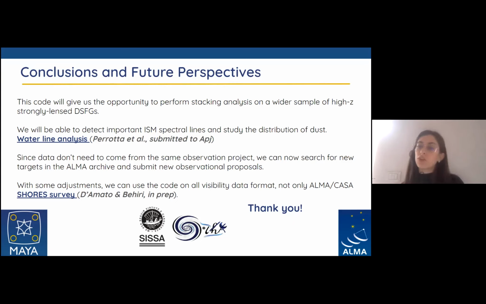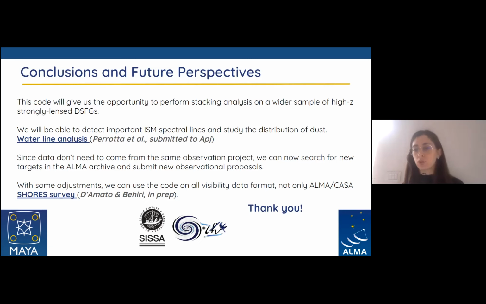And since the data doesn't have to be from the same project anymore, we can now find a new target in ALMA, a new survey, we can open a new proposal, we can look for a very wide range of galaxies. And with some adjustment, since we are simply modifying visibilities, baselines, and antenna positions, which are pretty classic data in each format for different telescopes, we are hoping to expand this code to different telescope file formats.